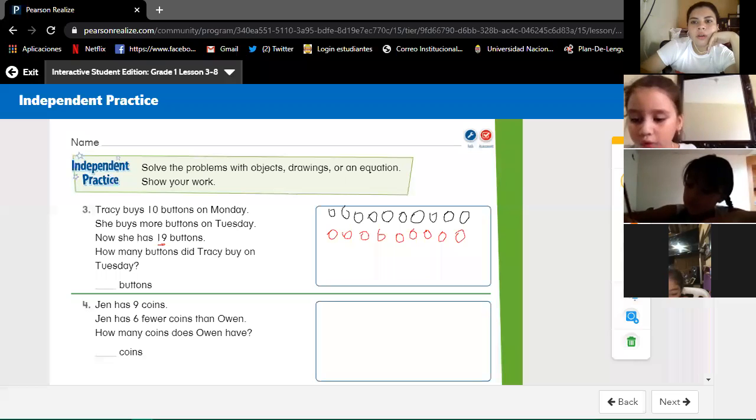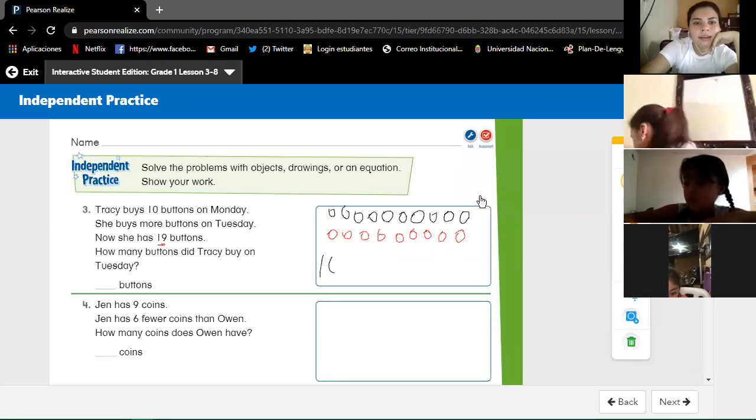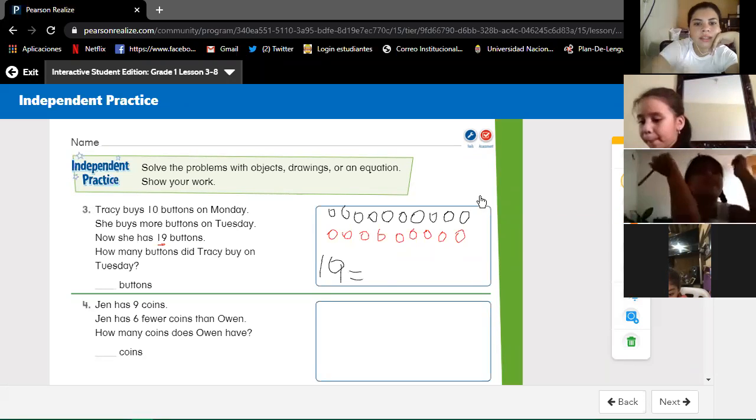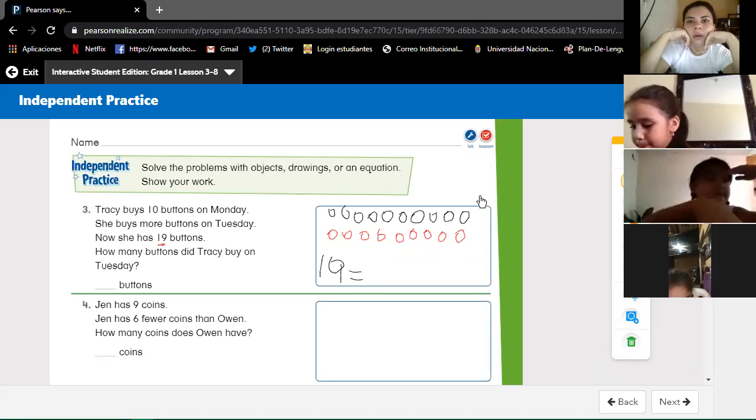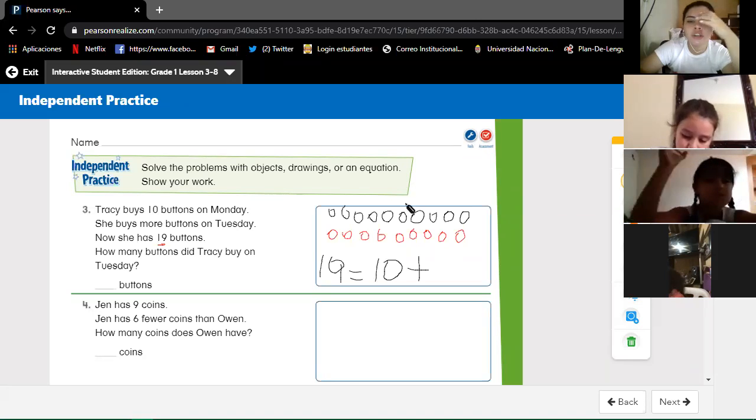We have the result. The result is 19. Which number can we use to get the result 19? We can use the number 10, that is in the first circles, plus how many circles we have in color red? 9.